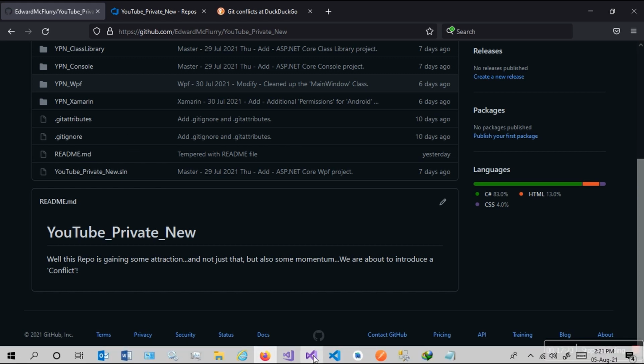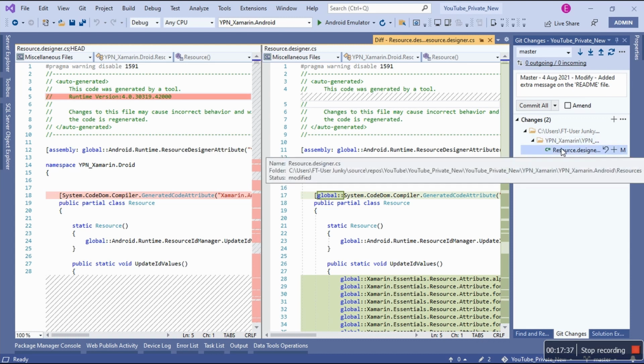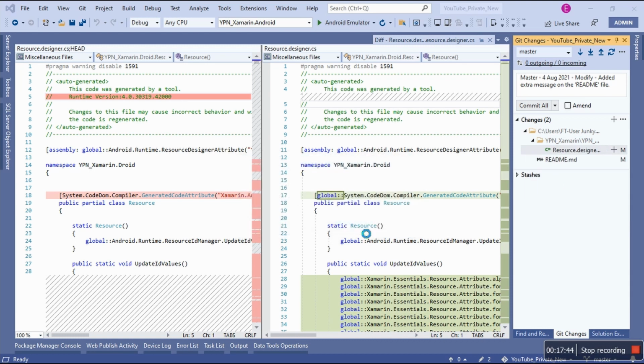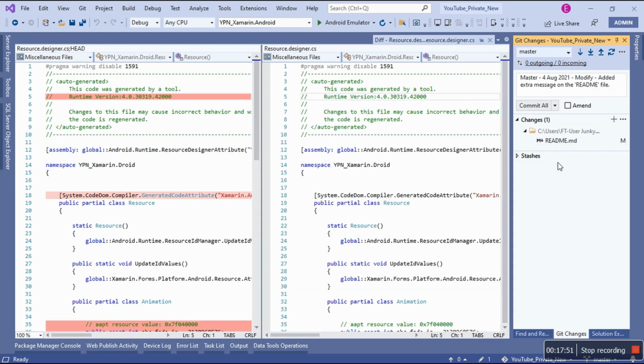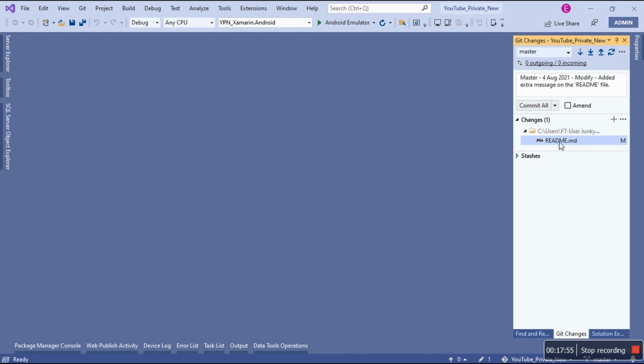And then I did say that, okay, for some reason when I fetched using this icon and I pulled, this file was somehow modified. It doesn't matter what the changes are, but it's not something I manually modified. So with that being said, I'm about to undo the changes because I don't need these changes to be committed. I only need to deal with the file that I intentionally modified. I hope this makes sense. Okay, so let's close this. So I only have the file.